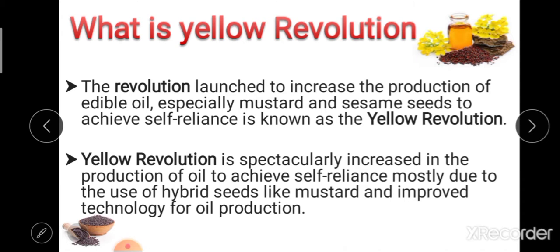So production of oil can be maximized by the use of hybrid seed in the case of mustard, and also different improved technology which can be used for oilseed production. Okay, so this is about the Yellow Revolution.